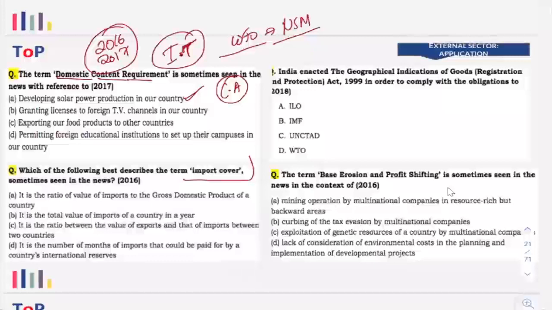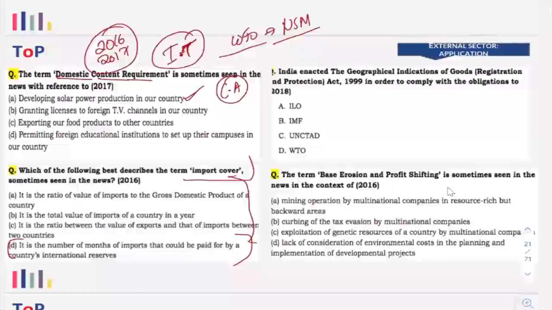So import cover here is nothing but something consistent with what is asked, right? It is the ratio between the value of exports and the imports between two countries. Now that we cannot say as cover, right? It is not something that manages things. Now here the final option is very important.